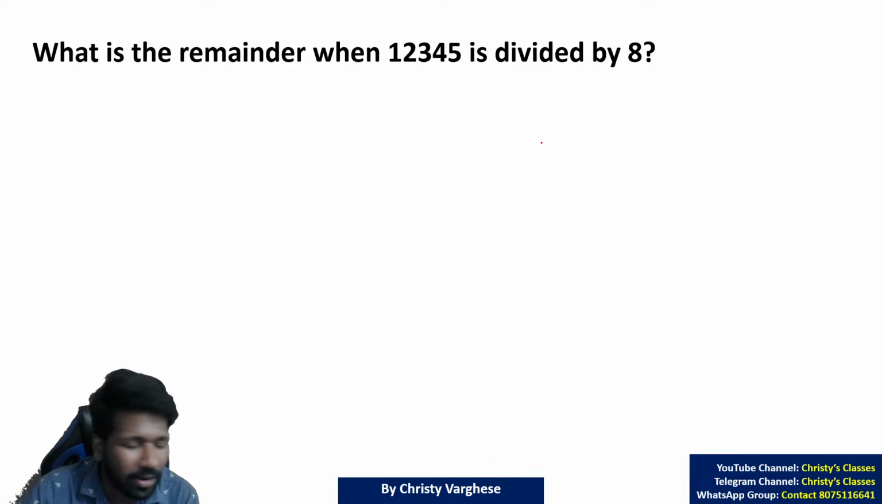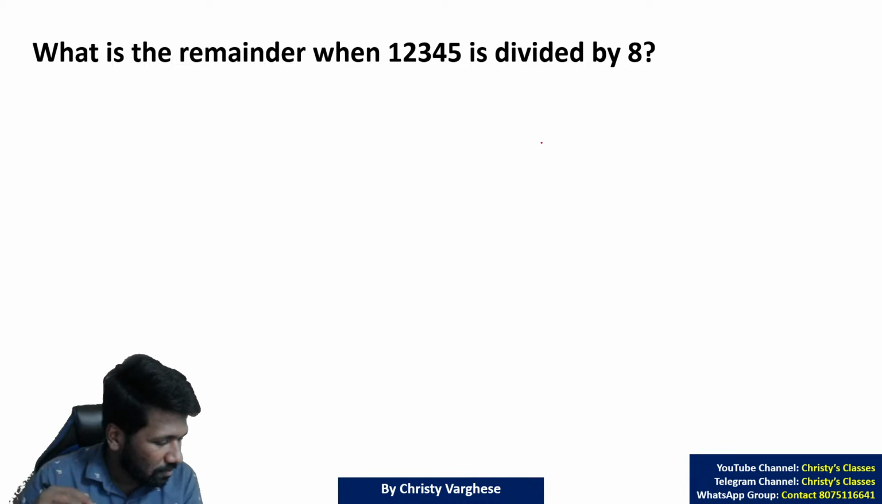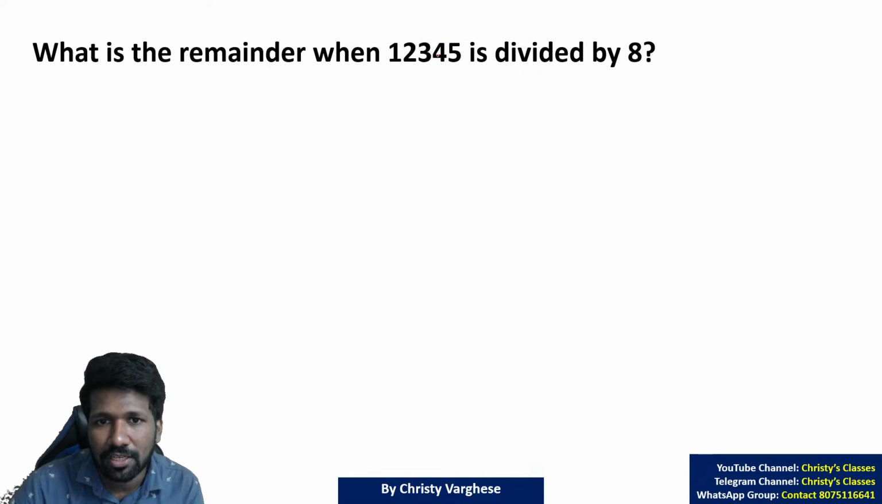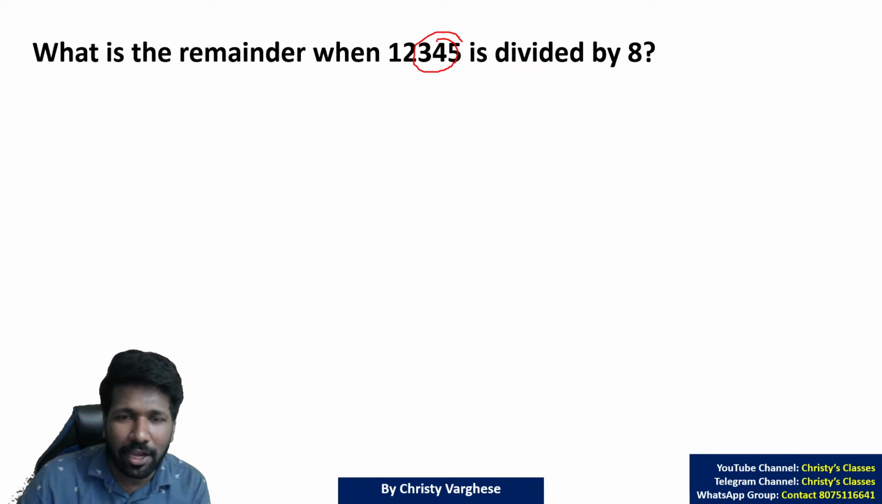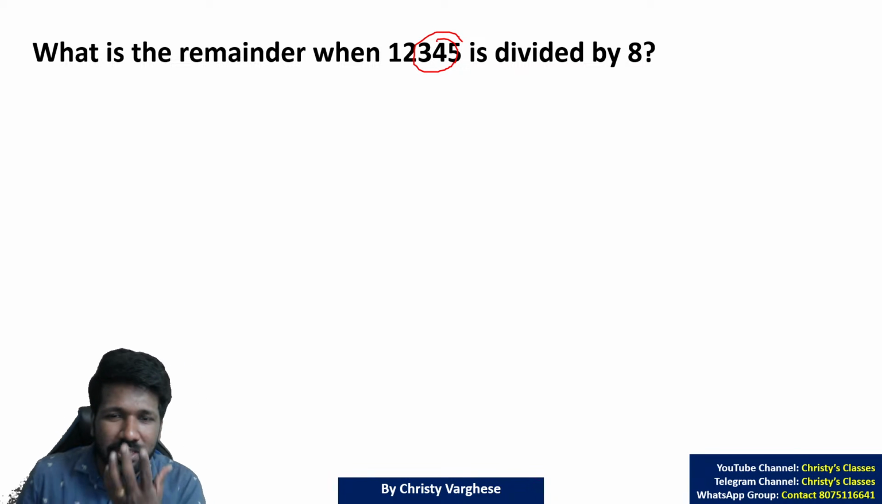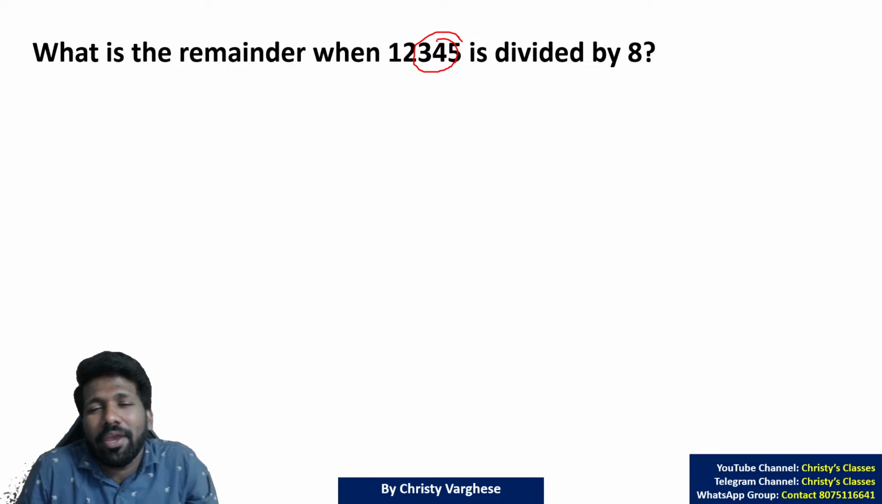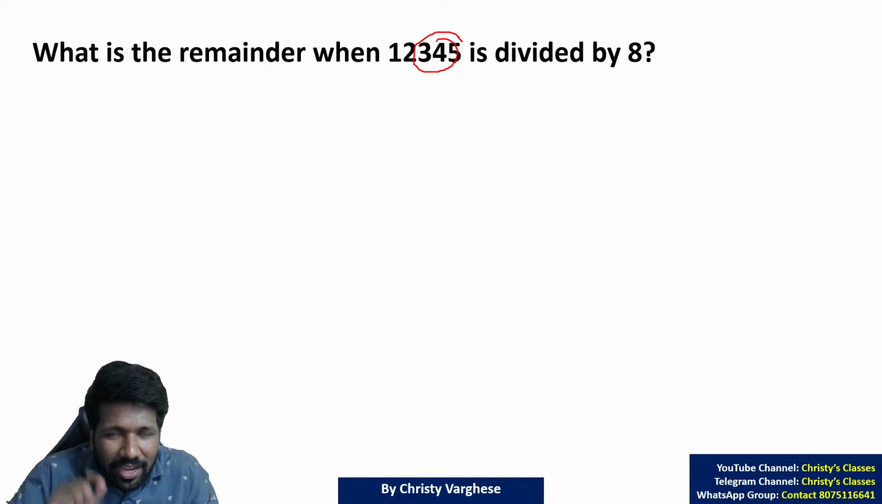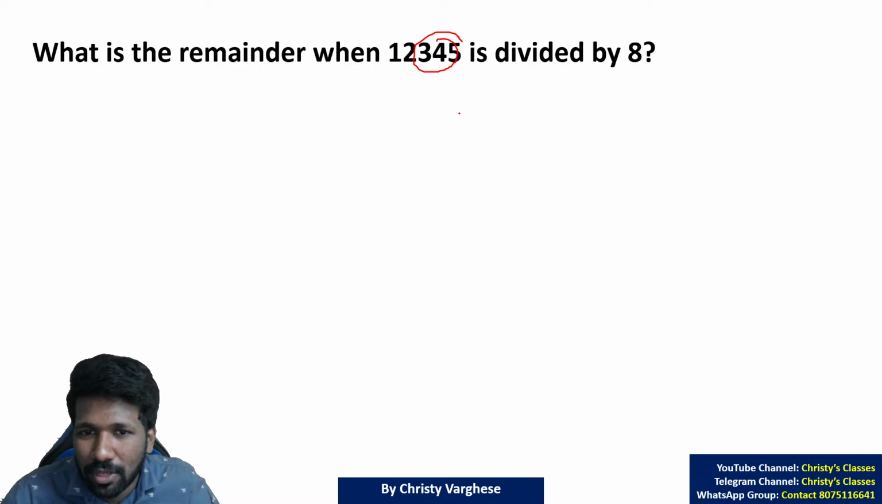So 12345 divided by 8. What is the answer then? 8's divisibility we discussed already. If the last 3 digits are a multiple of 8, the number is a multiple of 8. 056 is a multiple of 8, so 2056 is a multiple of 8. So the last 3 digits are 345. There also try to break down numbers, then it is easy. When you see 345, you may not get any idea what the nearest multiple of 8 is. There you have to break it down. I think I have told this in the LCM HCF chapter also. If it was 80 mangoes divided among 8 people, no remainder. 160 mangoes also, no remainder.